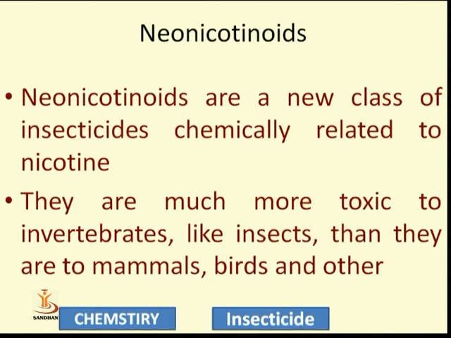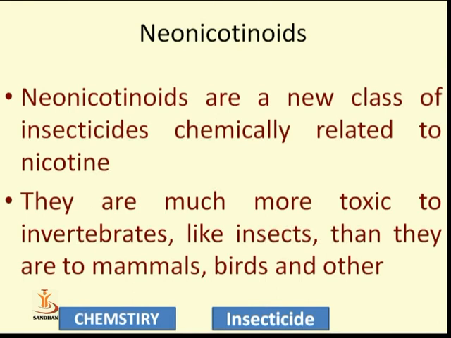Neonicotinoids are a new class of insecticides chemically related to nicotine. They are much more toxic to invertebrates like insects than they are to mammals, birds, and others. We already know some pet animals have insects present on their body.